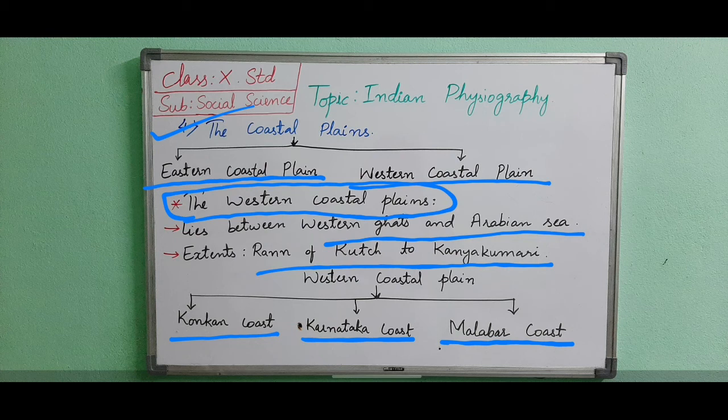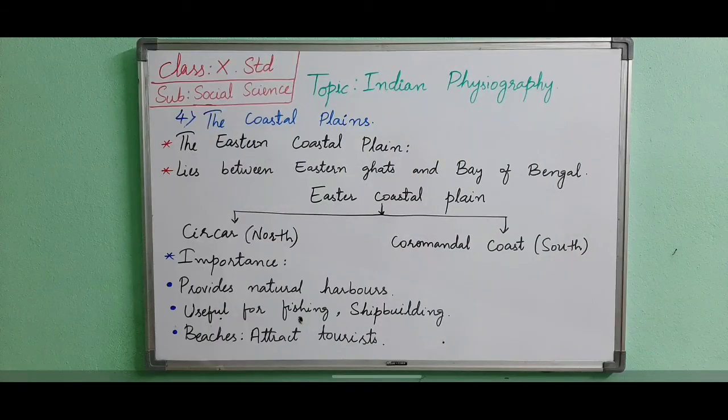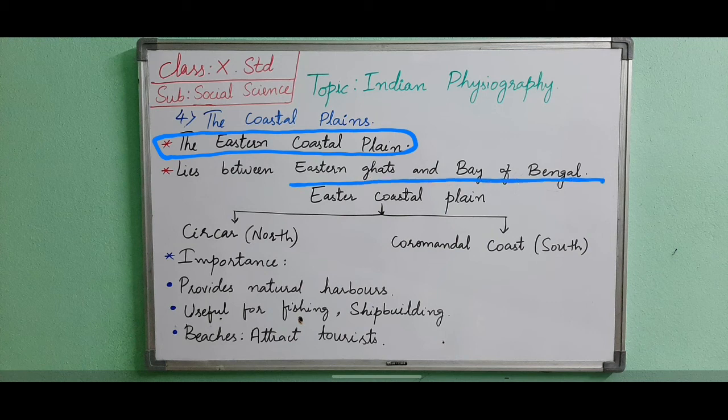Now, the second is the eastern coastal plains. This extends from the north of the river Subarnarekha to Kanyakumari. It lies between the Eastern Ghats and the Bay of Bengal. It is broader than the western coastal plains. Many rivers of South India flow across the plain and they have formed deltas. That is the Mahanadi, the Godavari, the Krishna and the Kaveri.